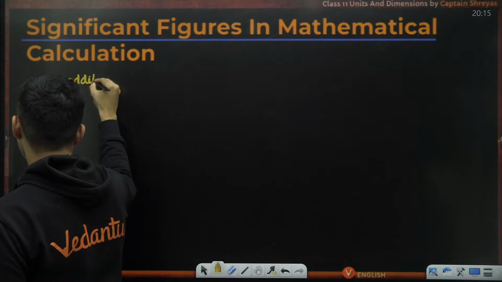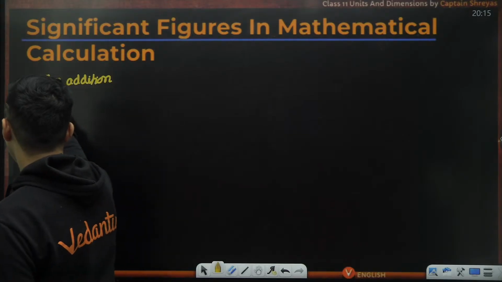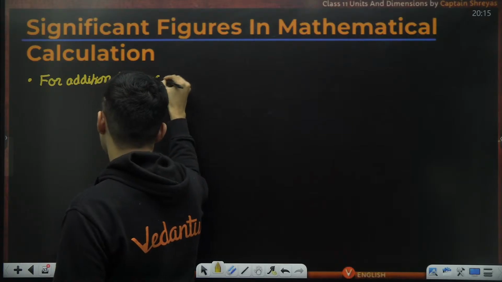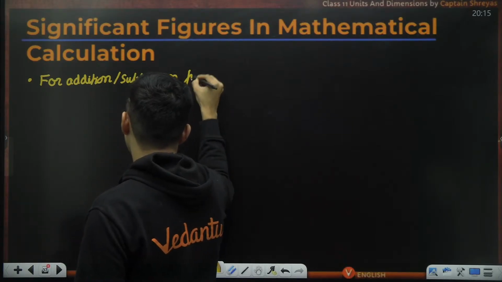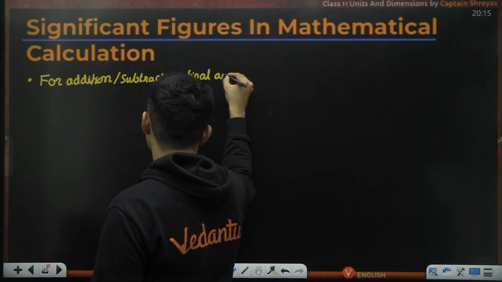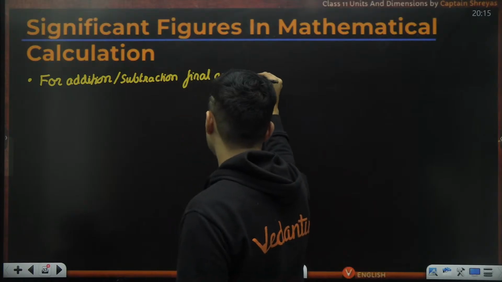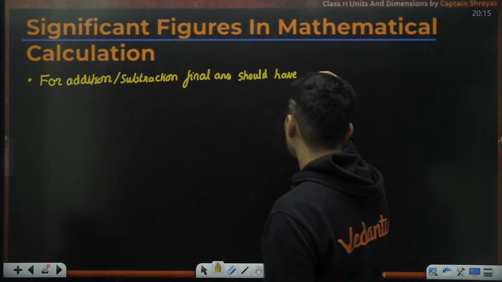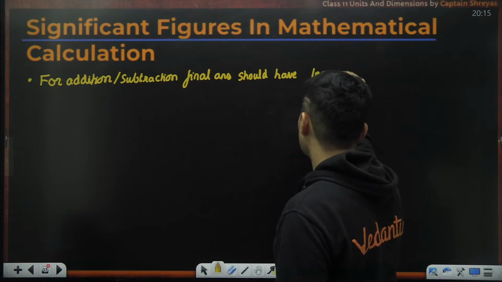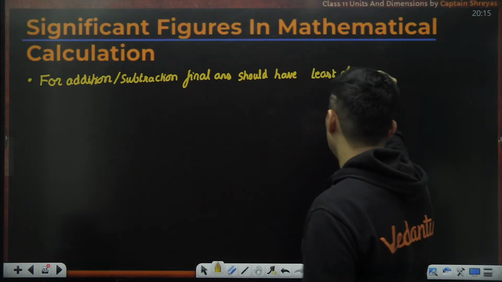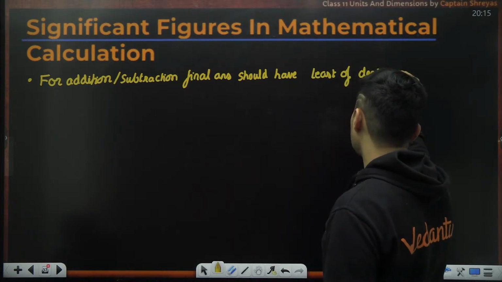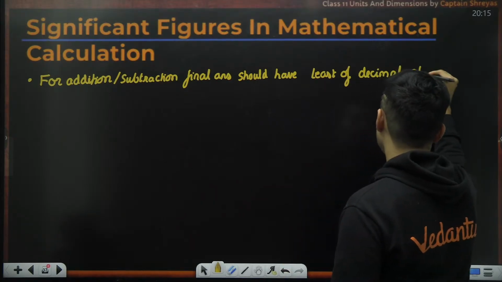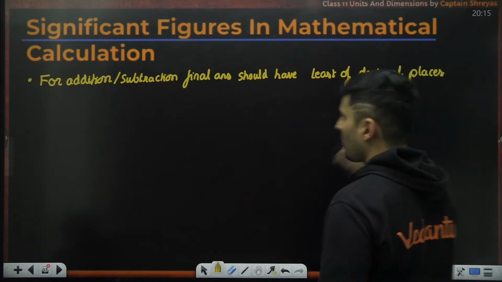For addition or subtraction, the final answer should have the least of the decimal places.